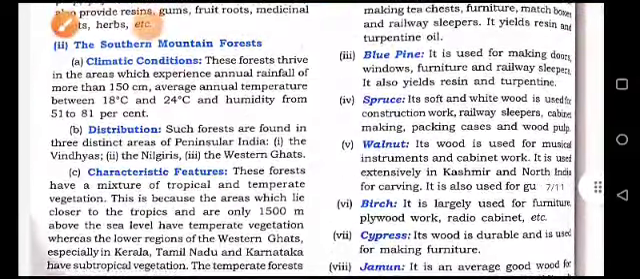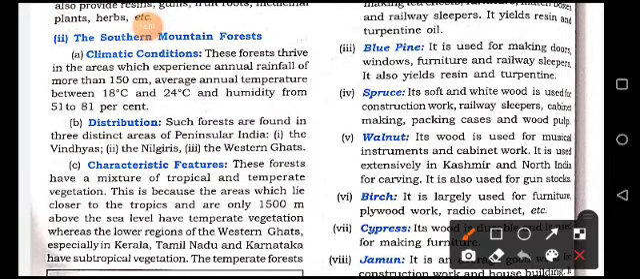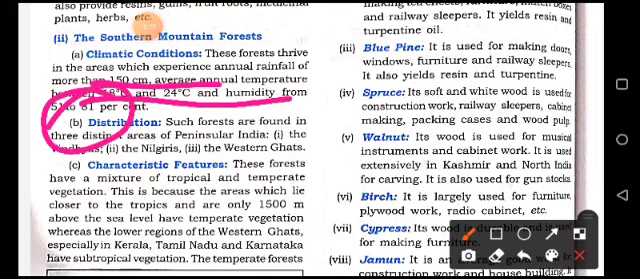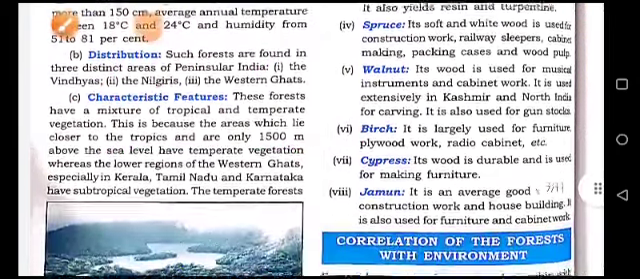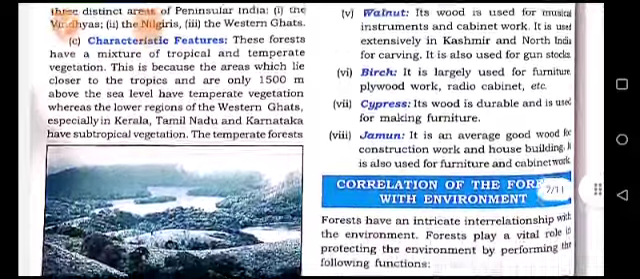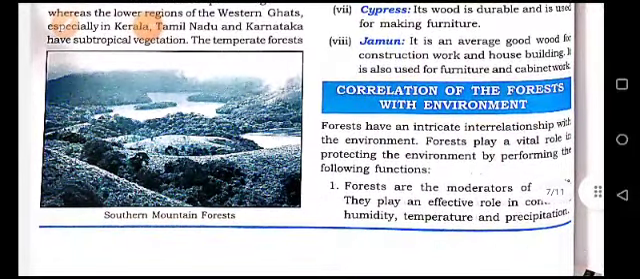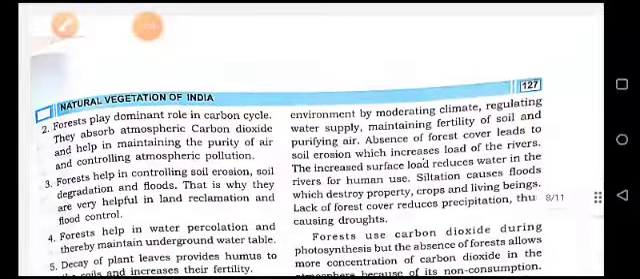Now the southern mountain forest: climatic conditions are 150 centimeter rainfall and 18 to 24 degrees Celsius temperature, and humidity 51 to 81%. Distribution in South Peninsular India, Nilgiri and Western Ghat, Vindhyas areas. Characteristics are they are closer to the tropics and are only 1500 meter above sea level in height here. Temperature, vegetation, and Western Ghat, especially in Kerala, Tamil Nadu, Karnataka, have subtropical vegetation found here.